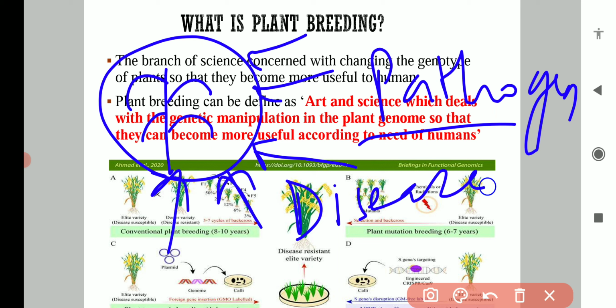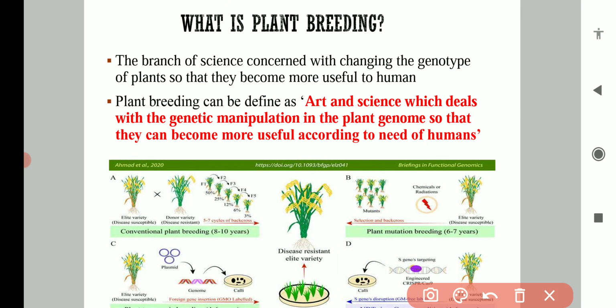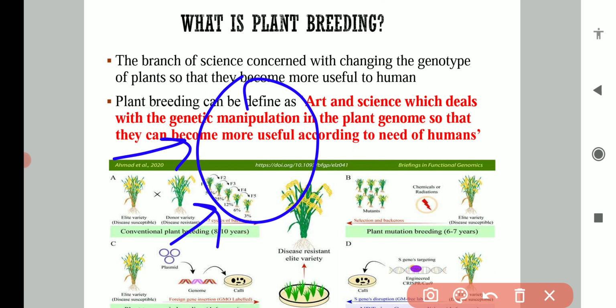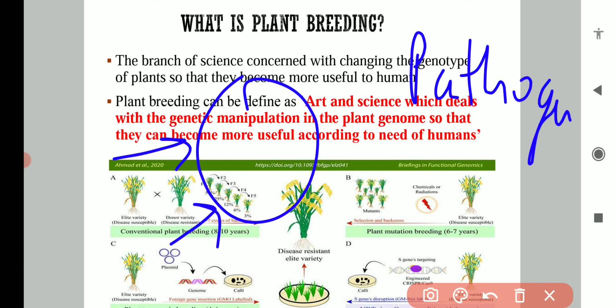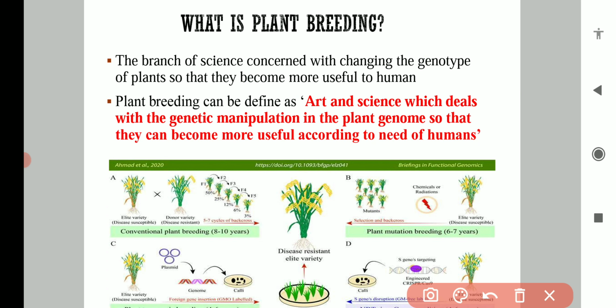Now when we insert a gene of disease resistance into this plant, the pathogens, the disease causing agents, will not be able to attack the plant. This is how we make plants useful according to human needs.